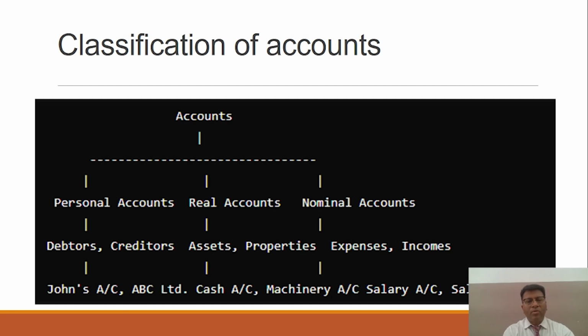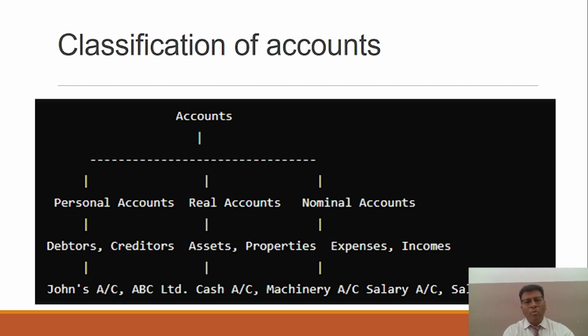There are three accounts: personal accounts, real accounts, and nominal accounts. Under personal accounts we talk about debtors, creditors, individuals, firms and companies. Real accounts are those accounts related to assets and properties. It means those assets which are tangible, which you can see and touch, are included in this account. And nominal accounts stand for all the expenses, losses, gains and incomes.